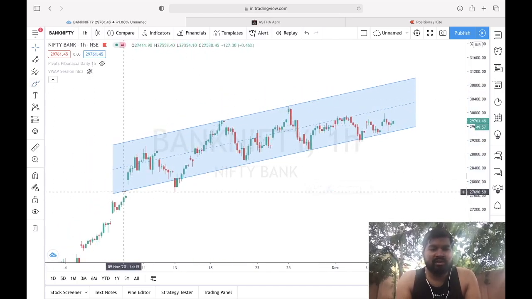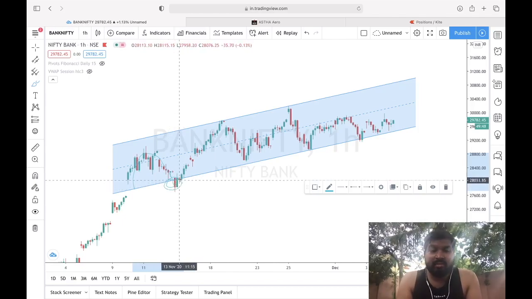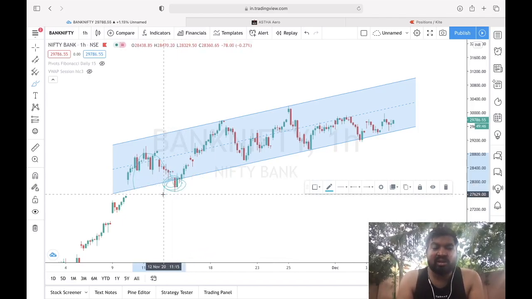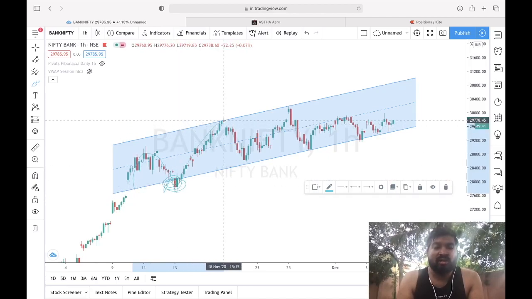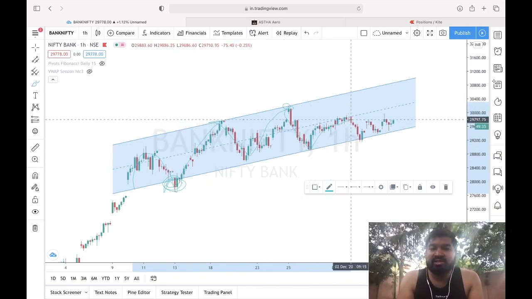If you see, okay, let me refresh. Okay, you can see support. Here it is a breakdown. This is not a channel. When the market was here, it was not a parallel channel, and here it was a fake breakdown also, and then it moved upside, resistance, downside, resistance, upside, and then downside, took support at this level, and then it is consolidating, and then support, again support, again support. Now there is a high probability of a breakdown within this inner channel, right?